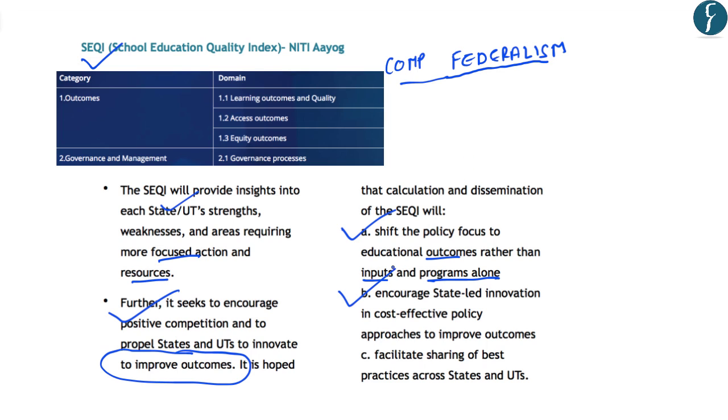Secondly, it aims at encouraging state-led innovation in cost-effective policy approaches to improve the outcomes. And finally, it aims at facilitating the sharing of best practices across states and union territories. For example, the benefits of the Saksham project can be shared with other states and union territories as well. And this can help in improving the educational outcomes in those states.